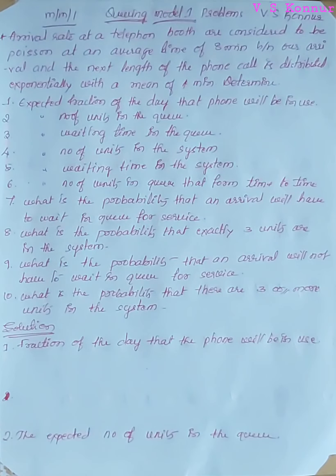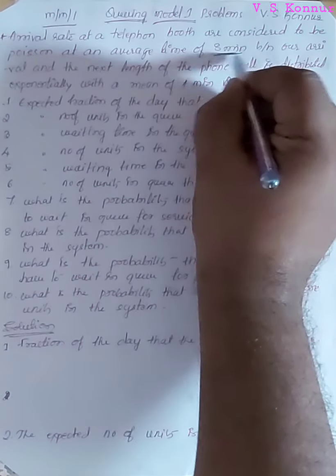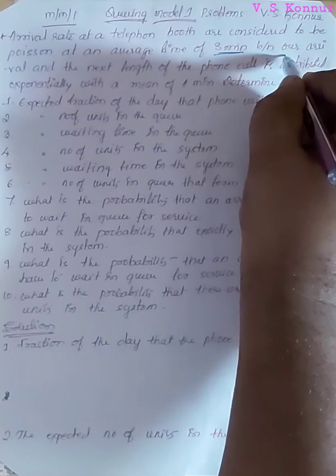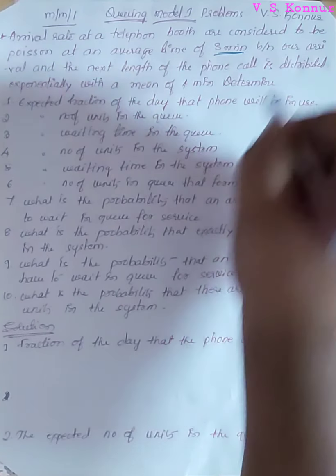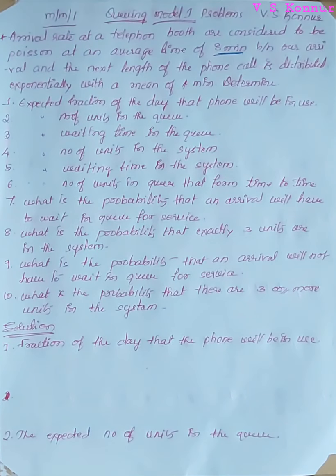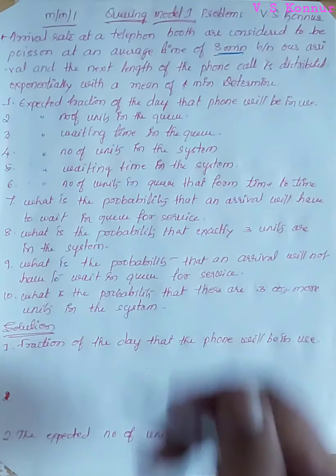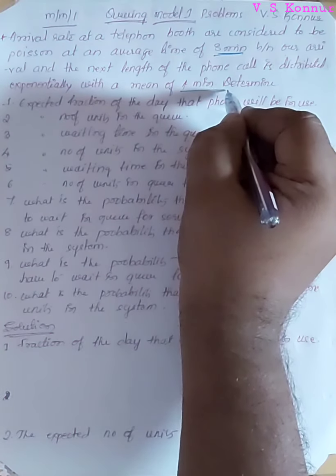Giving theory model, that is M/M/1. In that question, the arrival rate at a telephone booth is considered to be one person at an average time of 8 minutes between arrivals, and the length of the phone call is distributed exponentially with a mean of 4 minutes.